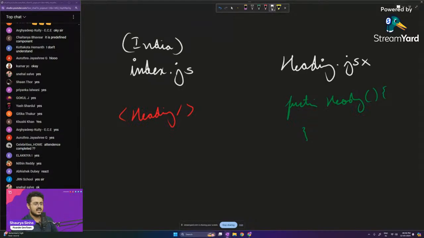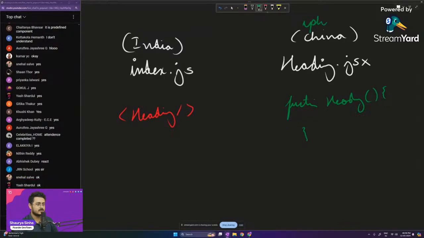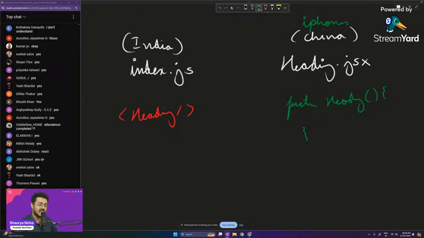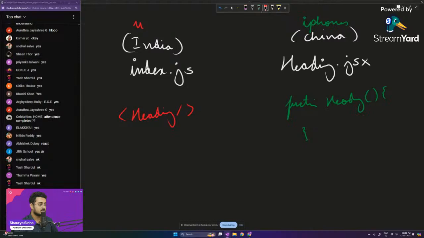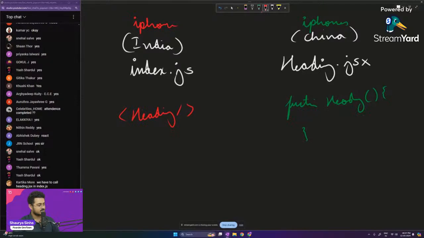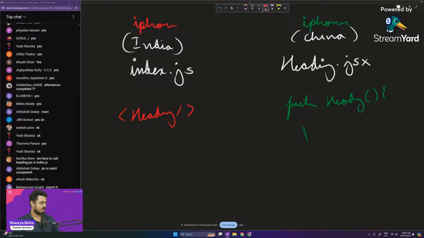Index.js is India and heading.jsx is China. Now China has iPhones. It creates iPhones, it has iPhones inside of its country. India requires iPhones. So what will India do? China has iPhones, India requires iPhones. So what will India do, guys? Import it, right?